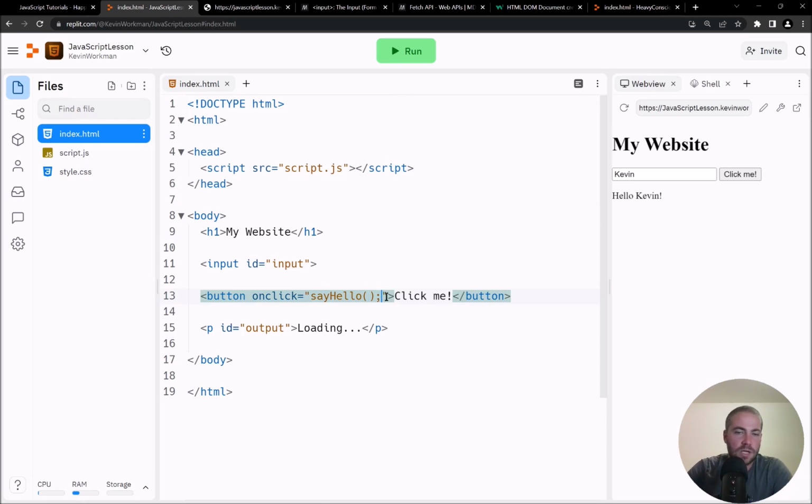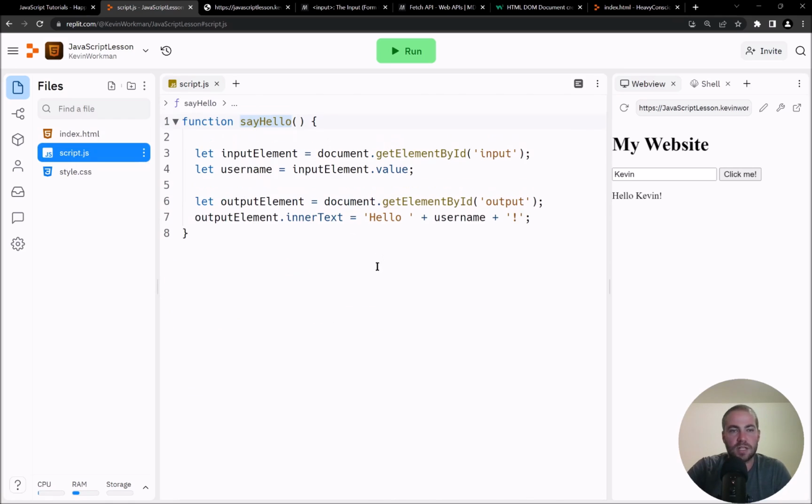Usually you're going to tell your HTML that when the user does something or when something happens in the page, then run this function. And that function is usually over in script.js.